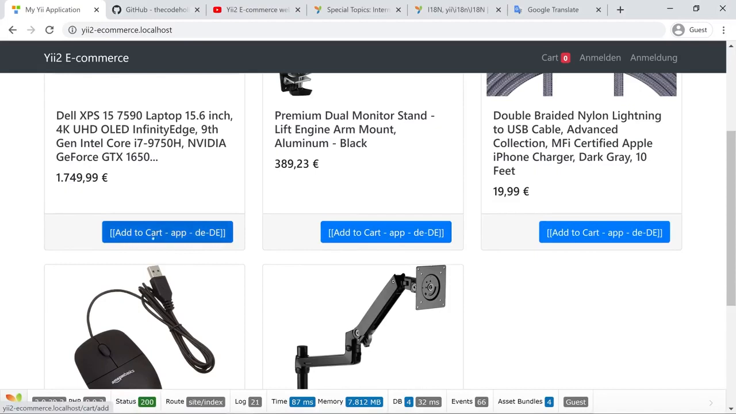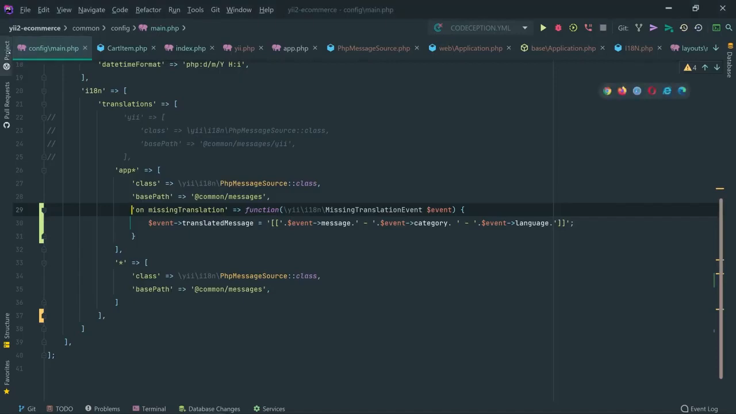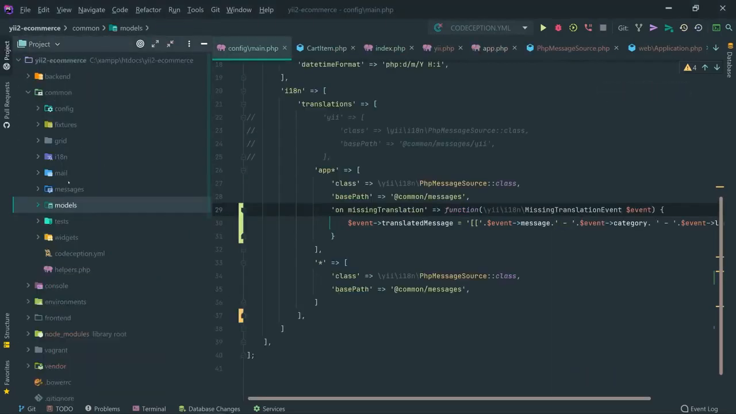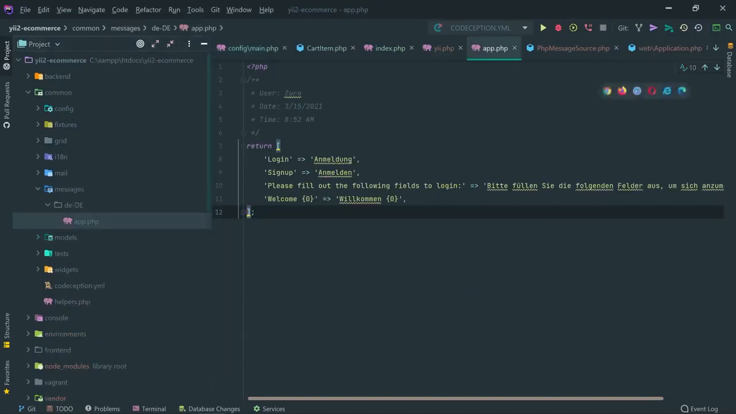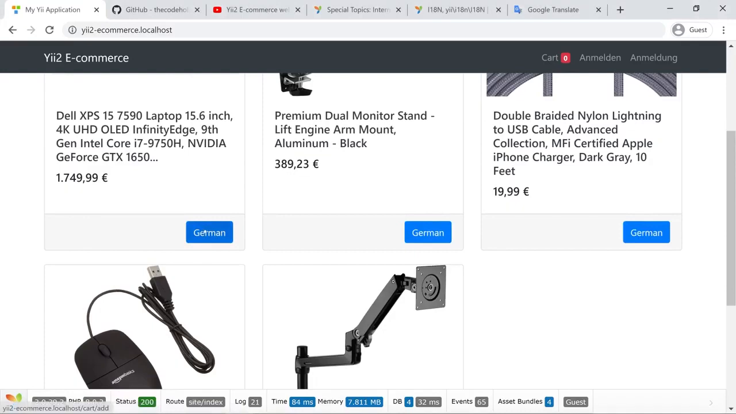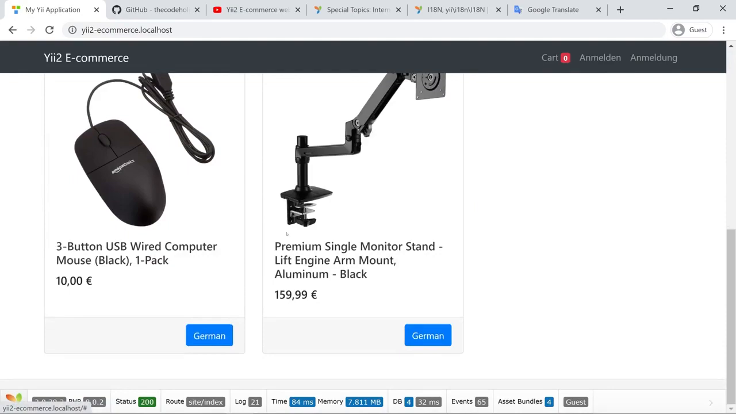Now I see that "add to cart", which is app category and DE language, is not translatable. And looking at this, I already know that I should make it translatable. So I can copy this add to cart text, go into the common messages app, and type right here, add to cart corresponds to German add to cart. Reload the page, and now I see German right here. This is already translated. Okay, other things are not translated.